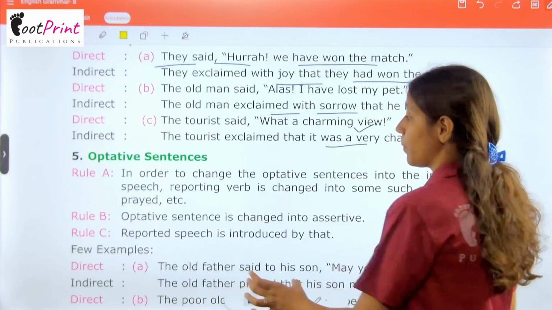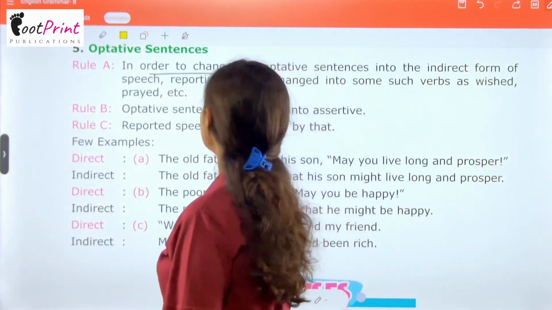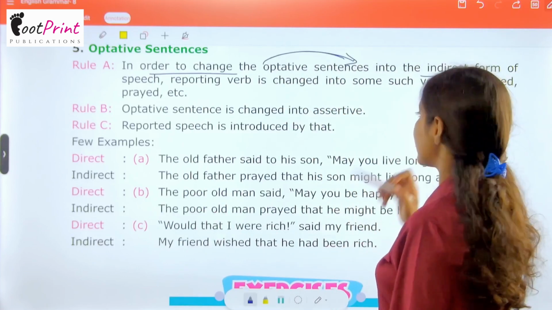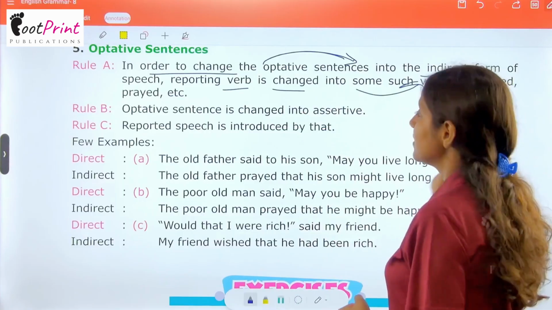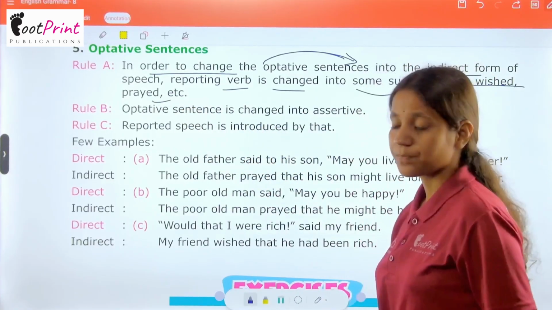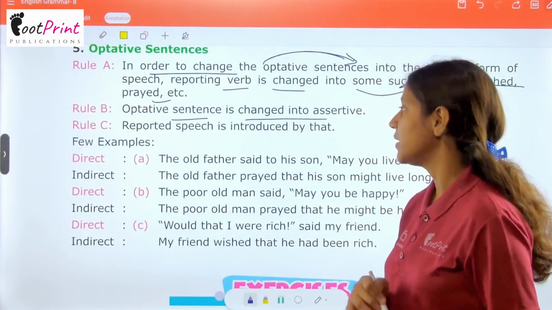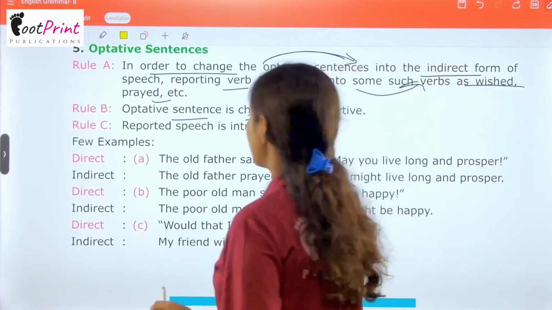Then we have optative sentences. Again we have some rules for the same. In order to change the optative sentences into the indirect form of speech, the reporting verb is changed into such verbs as wished, prayed, etc. Now, optative sentences change into assertive. Reported speech is introduced by that. Few examples are given of the same.